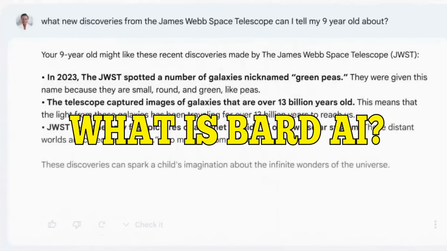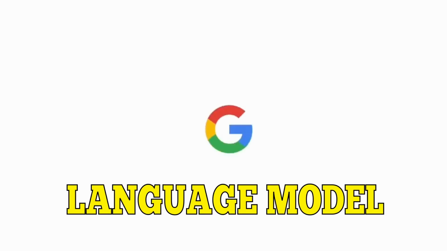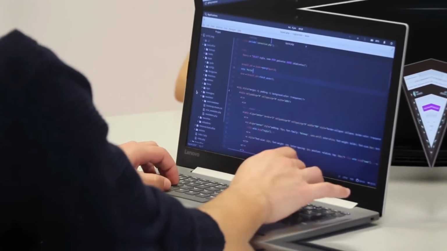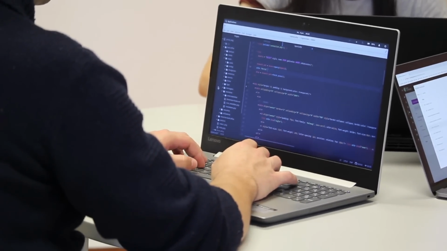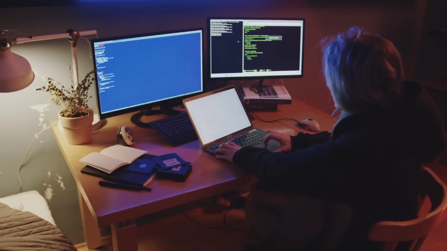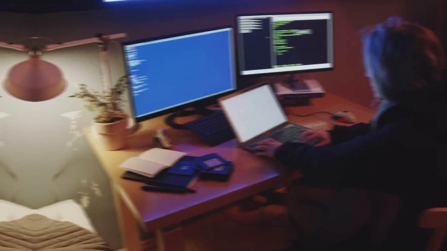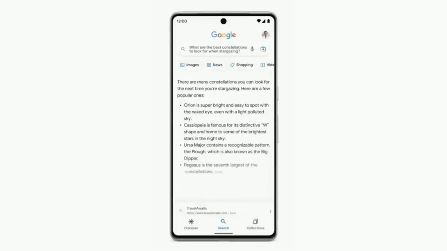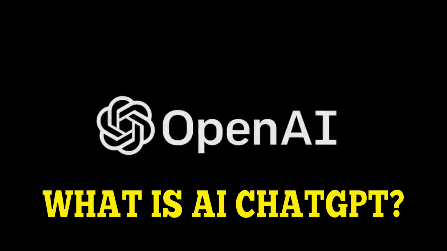What is Bard AI? Bard AI is an impressive large language model developed by Google AI. It has undergone extensive training on a massive dataset of text and code, equipping it with the ability to generate text, translate languages, produce various forms of creative content, and provide informative answers to inquiries. Bard AI represents a significant advancement in AI technology, enabling users to harness its power for a wide range of applications.